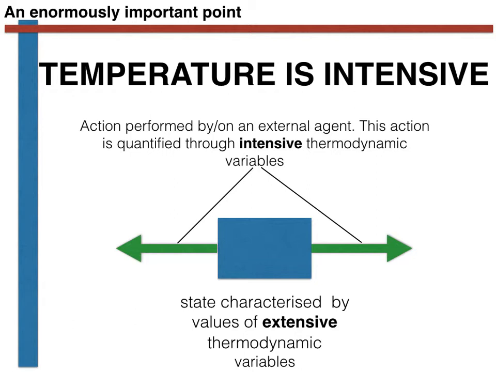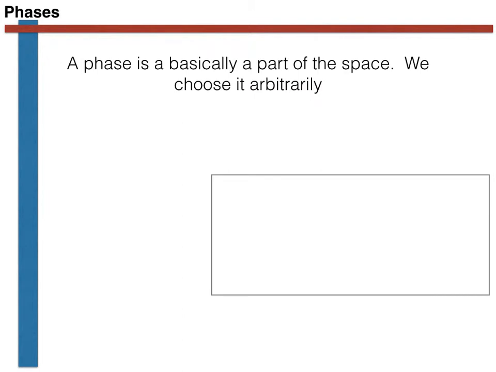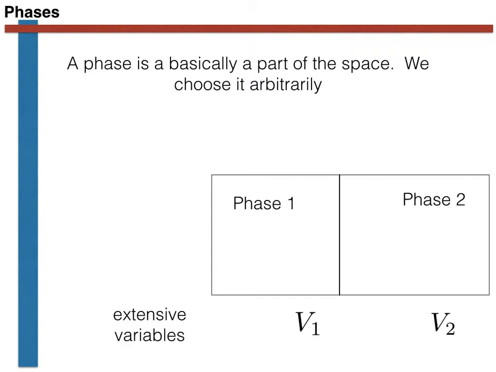To make this completely transparent, let's remind ourselves about this business of phases and phases coming to equilibrium. Let's consider the system of two phases shown here. The state of each phase is characterized by the set of values for the extensive variables. For example, the phase on the left, phase 1, has a volume V1, and the phase on the right has volume V2.